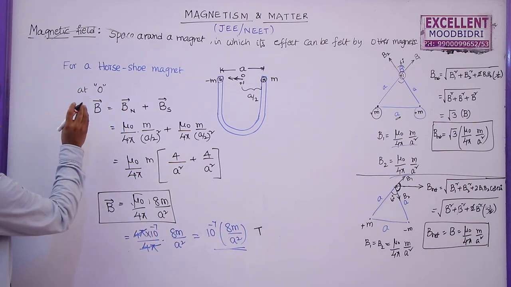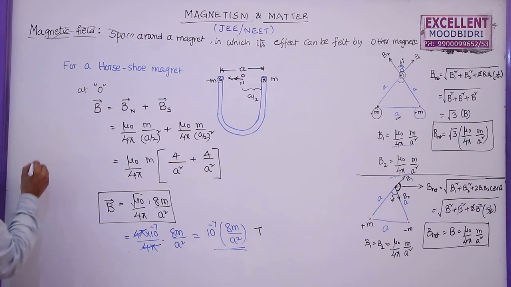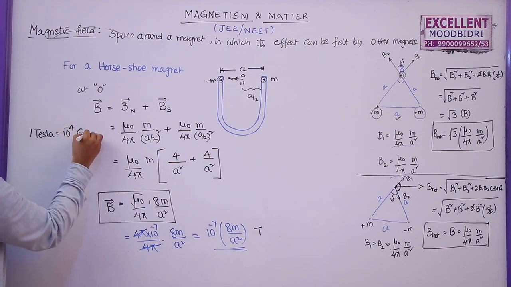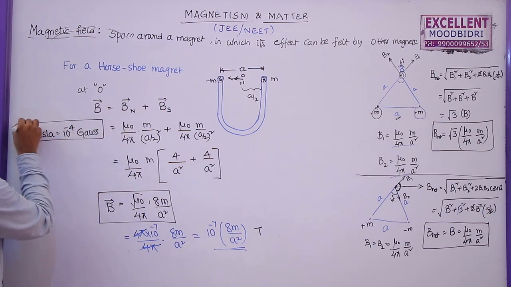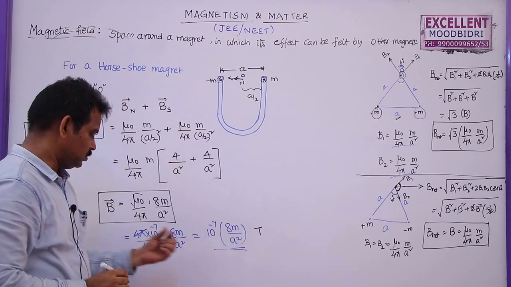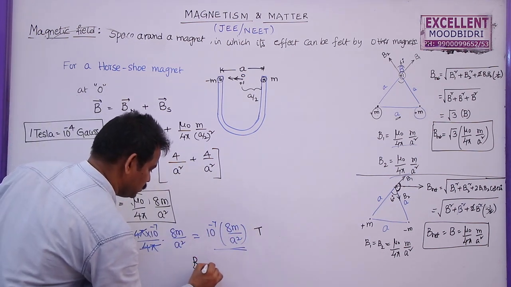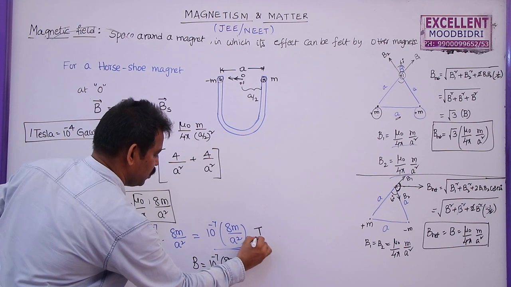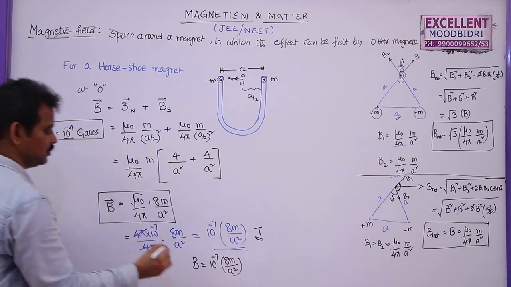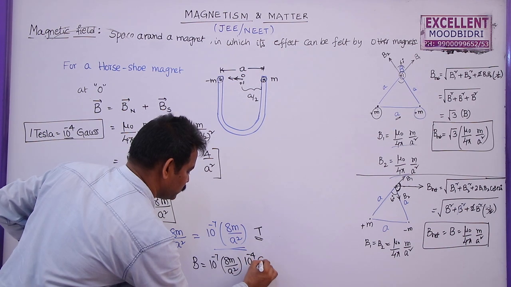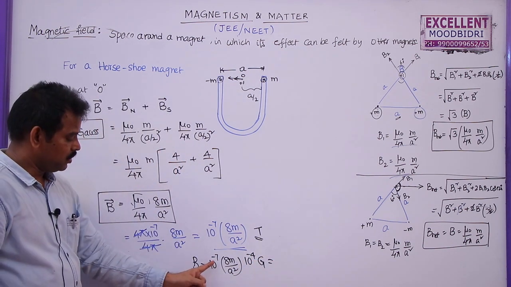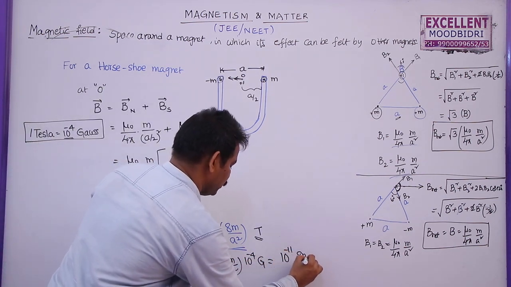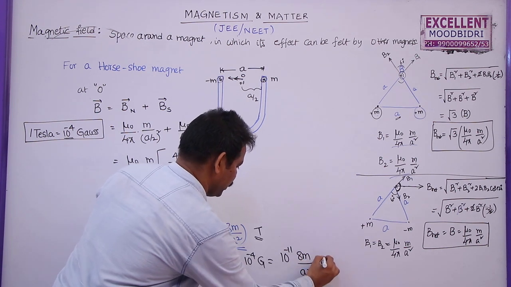Sometimes they may give the CGS unit of magnetic field induction, which is known as Gauss. So 1 Tesla is equal to 10 power 4 Gauss. Now, if the option is not in terms of Tesla, then the same expression can be written as B net is given by 10 power minus 7 into 8m by a square into, in place of Tesla, I can write 10 power 4 Gauss. So the total value is 10 power minus 7 plus 4. This will become 10 power minus 3 8m by a square Gauss.